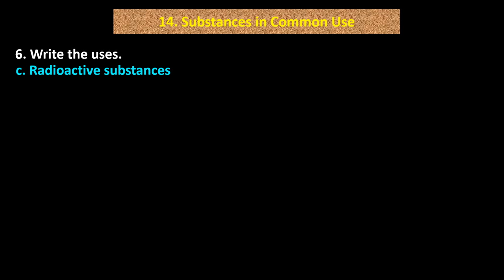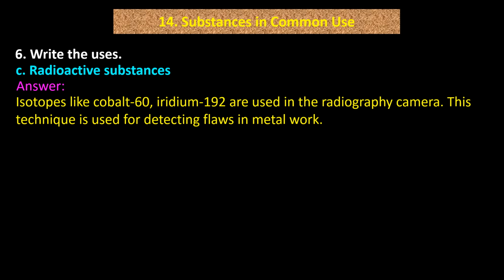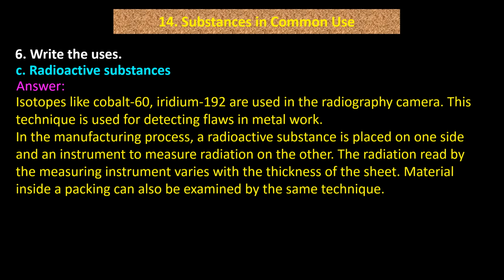C. Radioactive substances. Answer. Isotopes like cobalt-60, iridium-192 are used in the radiography camera. This technique is used for detecting flaws in metal work. In the manufacturing process, a radioactive substance is placed on one side and an instrument to measure radiation on the other. The radiation read by the measuring instrument varies with the thickness of the sheet. Material inside a packing can also be examined by the same technique.